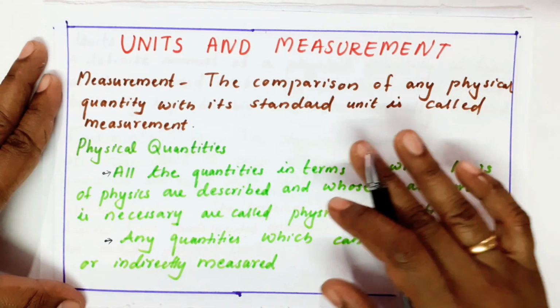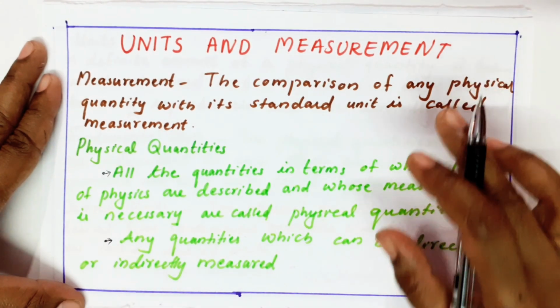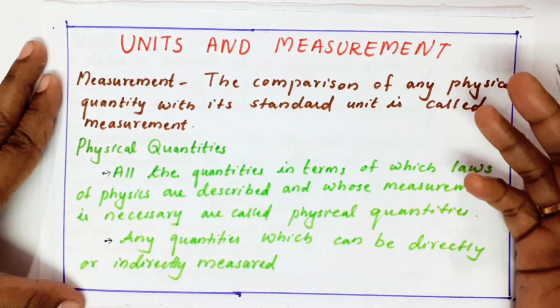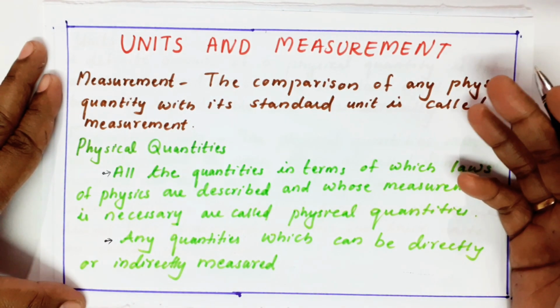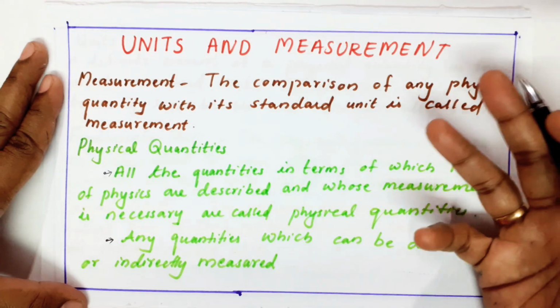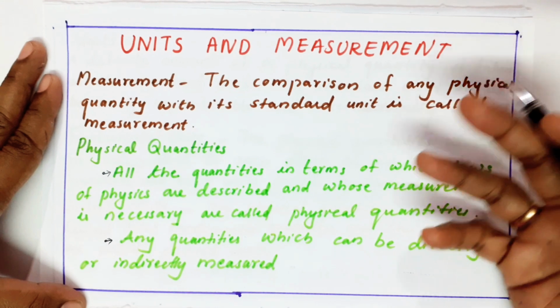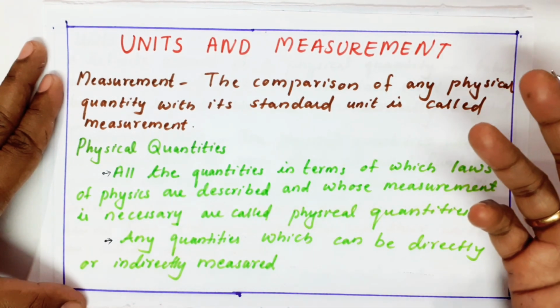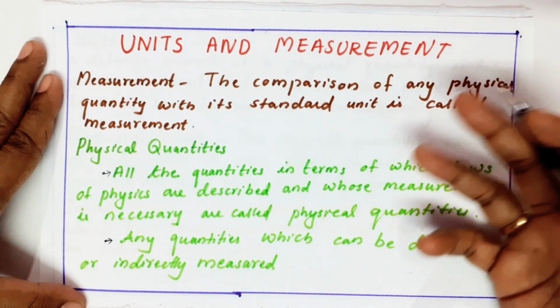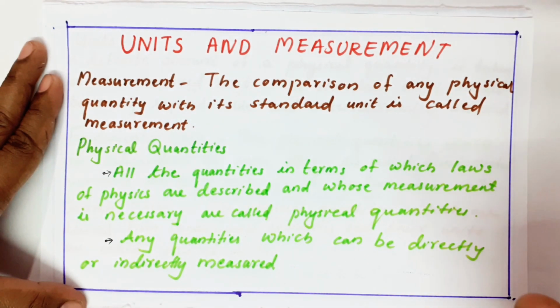In simple terms, a physical quantity is nothing but any quantity in physics which can be directly or indirectly measured. For example, length, mass, time, temperature, these all we can measure. So those quantities we call physical quantities. Any number of physical quantities you learned up to 10th. Force, pressure, power, these all come under physical quantities.